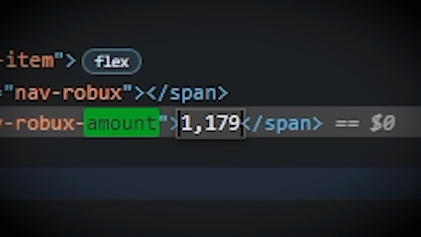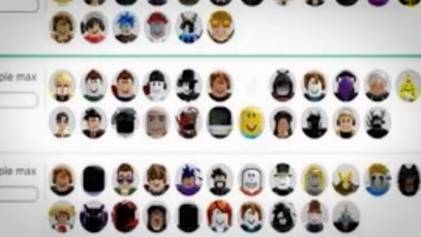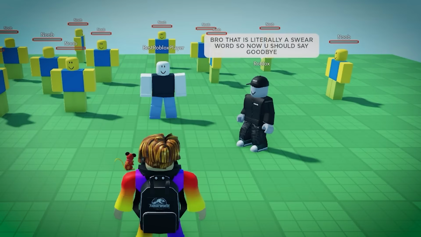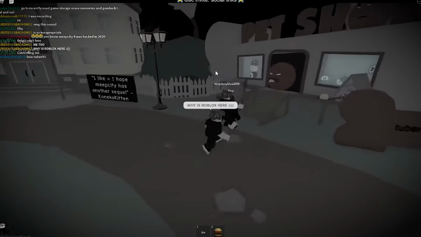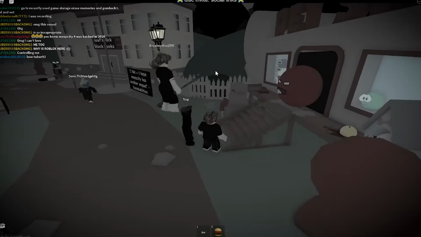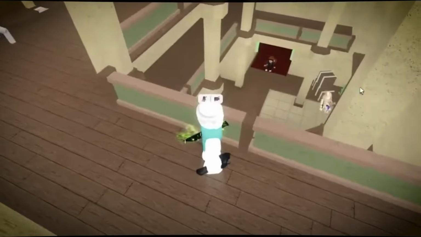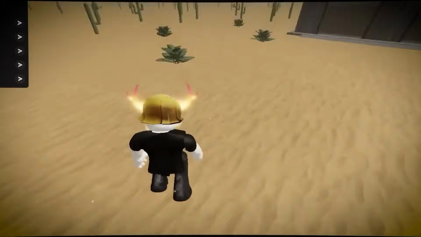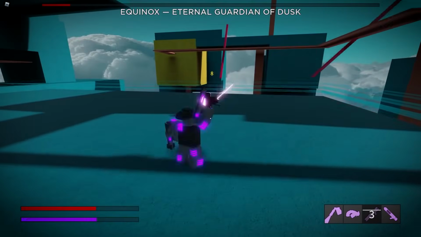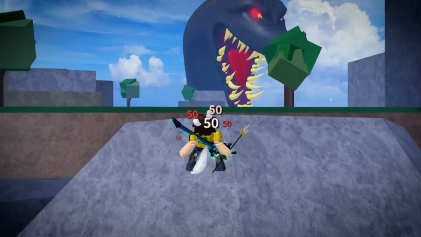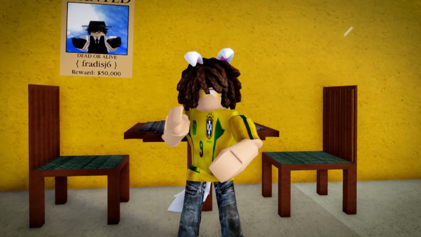On forums like Vermilion, entire pages of pre-made scripts were shared openly, things like fly script, kill GUI, or a no-clip admin panel. Thousands of kids copy-pasted them, testing what would happen if they used them in public games. The result was predictable. Chaos. Players would log into an obby and see floating avatars racing through checkpoints, or entire builds suddenly unanchored and falling apart. To the players, it looked like Roblox had glitched, but behind the screen it was just another script kiddie pressing execute. Roblox's moderation system bans thousands of these accounts every week, but it barely slows them down.